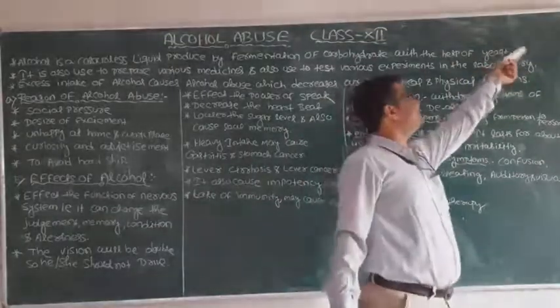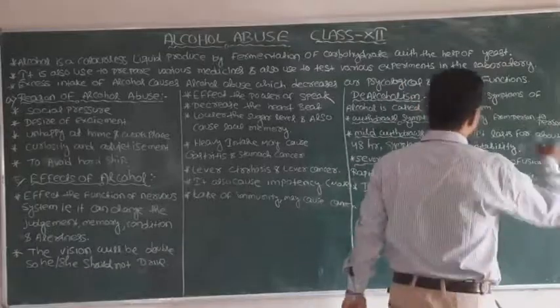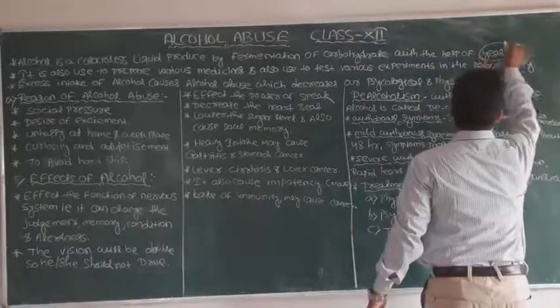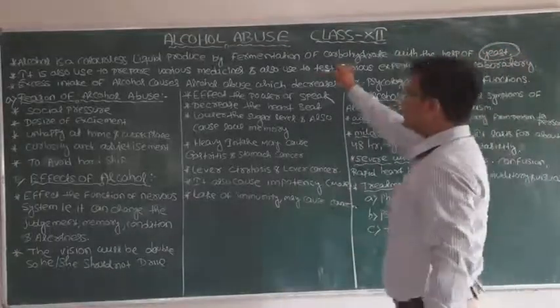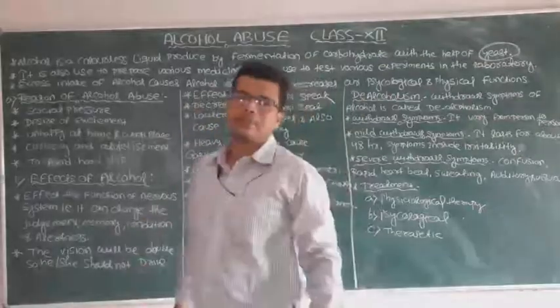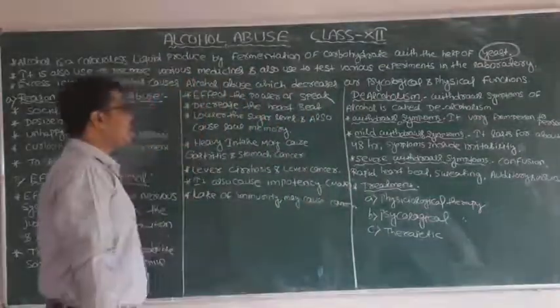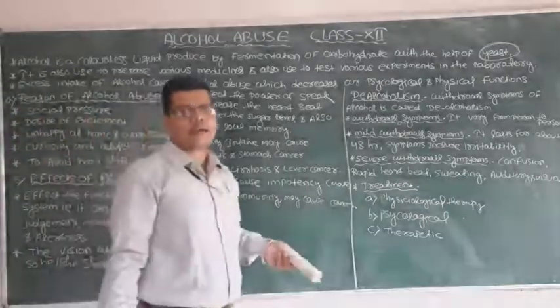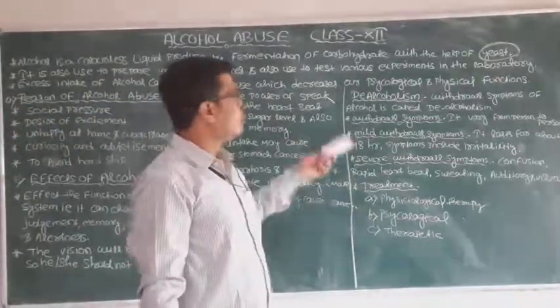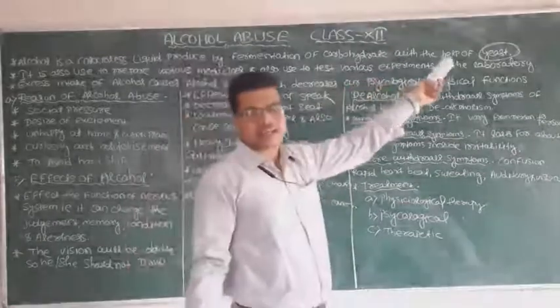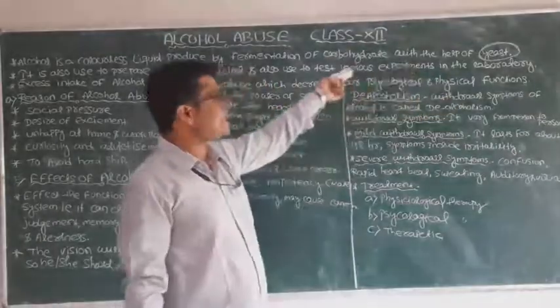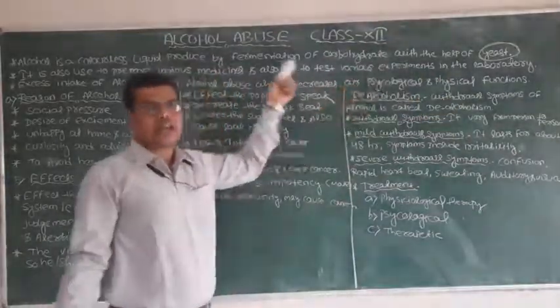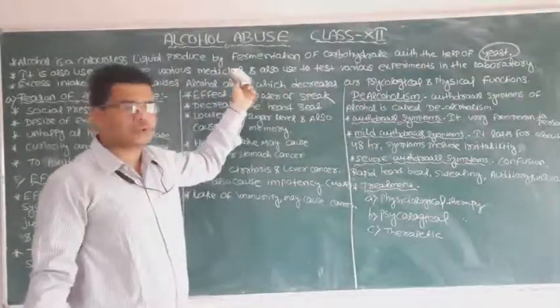Yeast is the organism that can ferment the different types of carbohydrate products. So what is the definition? Alcohol is a colorless substance which will be prepared by the process of fermentation with the help of yeast, and the yeast can ferment the carbohydrate by which the alcohol will be produced.